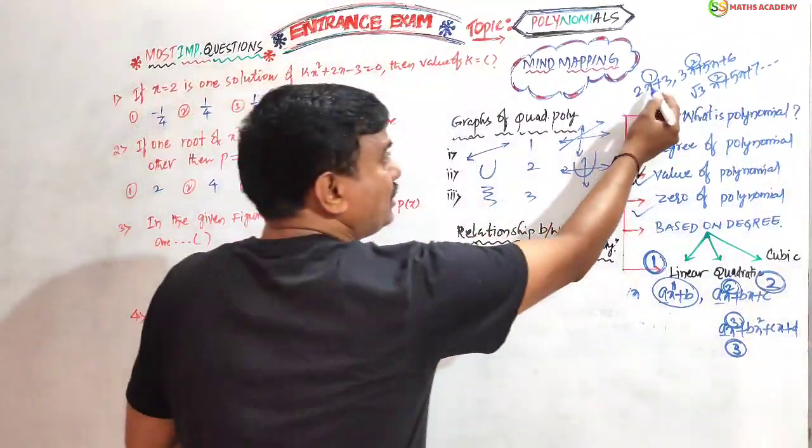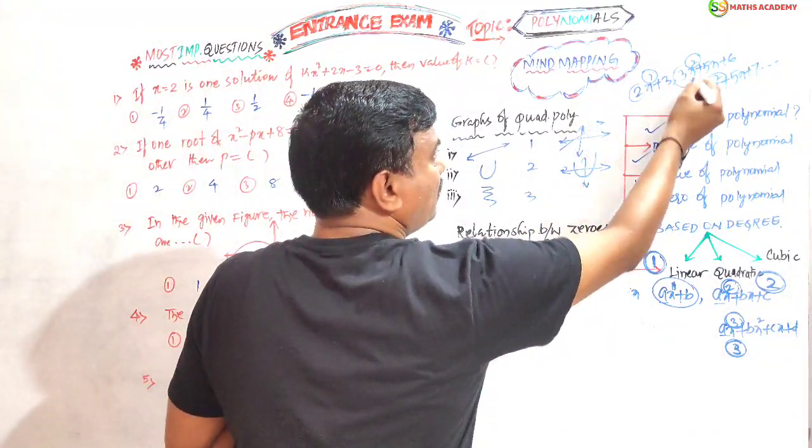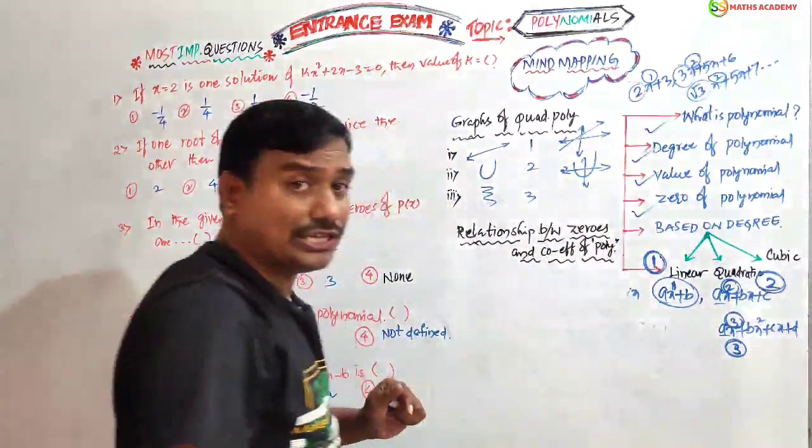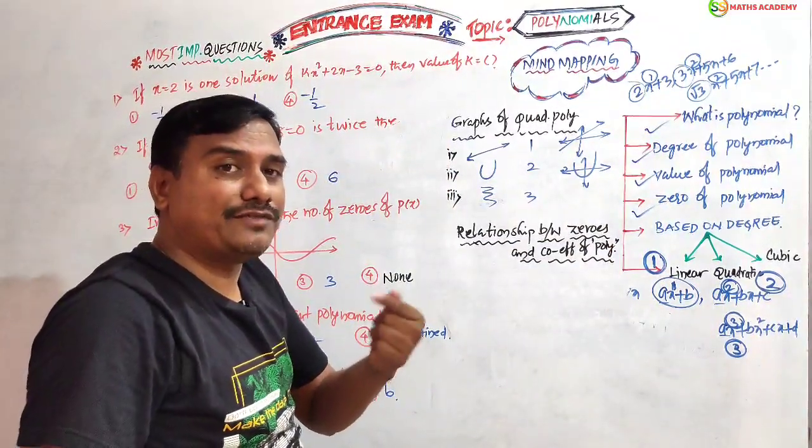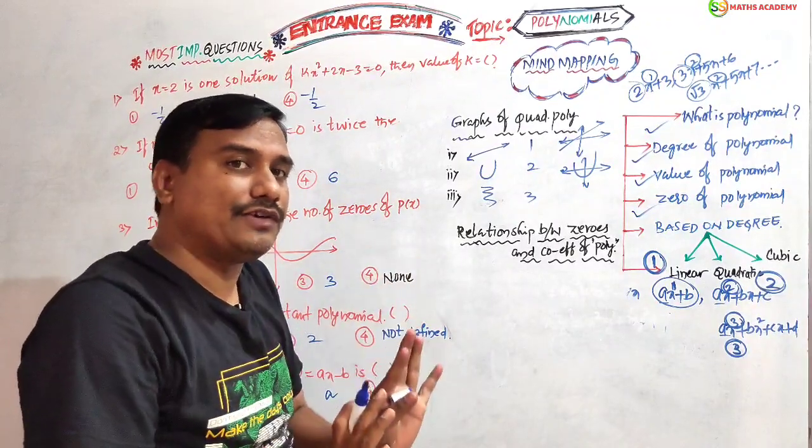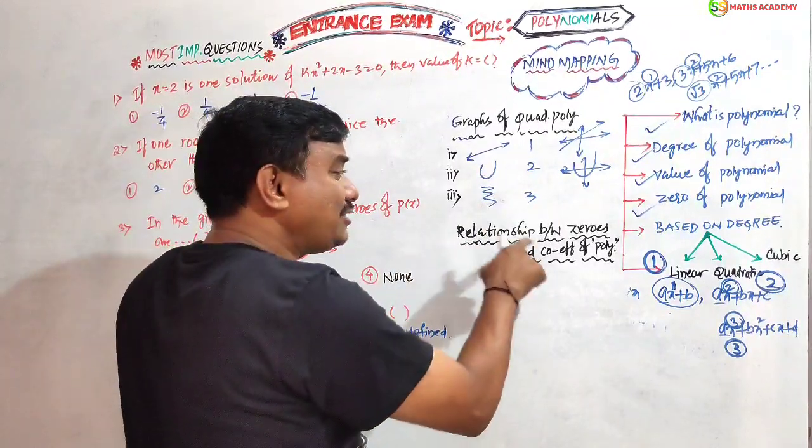Simple. Here the coefficient of x is 2, the coefficient of x square is 3, here the coefficient of x square is root 3. The numeral which is multiplied with a variable is called the coefficient of the given polynomial. Here, what is the relationship between the zeros?